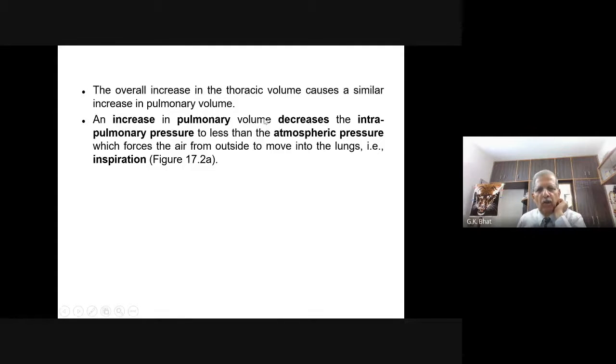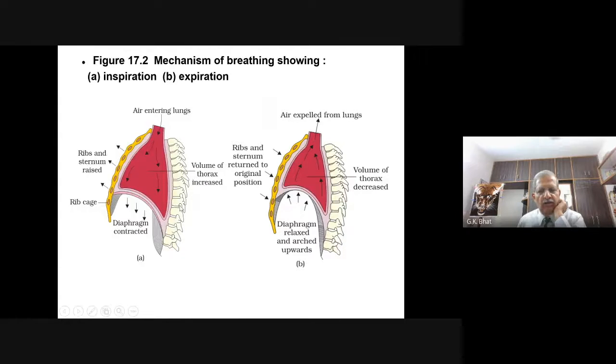An increase in the pulmonary volume decreases the intrapulmonary pressure to less than the atmospheric pressure, which forces the air from outside to move into the lung, and this is inspiration. You have seen that. This is what the NCERT book is showing you. The dome-shaped diaphragm has moved downward, contracted. And the ribs along with the sternum have moved upward and outward. There was an increase in the volume inside, and this brings about a decrease in the pressure. The air outside in the atmosphere has a higher pressure, so this makes the air enter in.